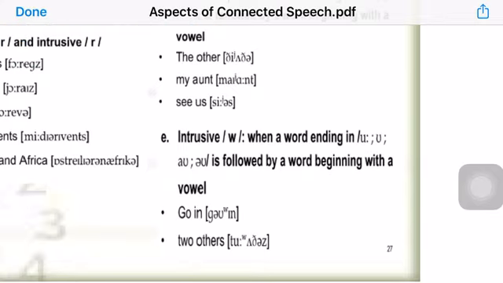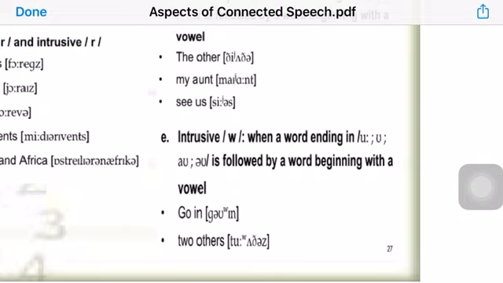Sometimes we get intrusive way when a word ending in oo, o, ew is followed by a word beginning with a vowel. For example, we can find this in an expression like go in. But when we say it in a fast way, there is a way sound in between. So it would be something like go-win.